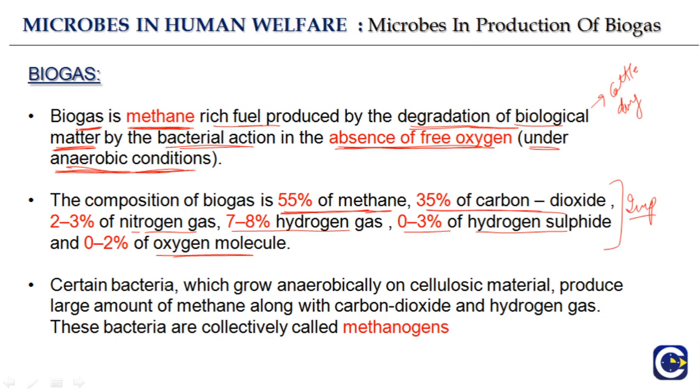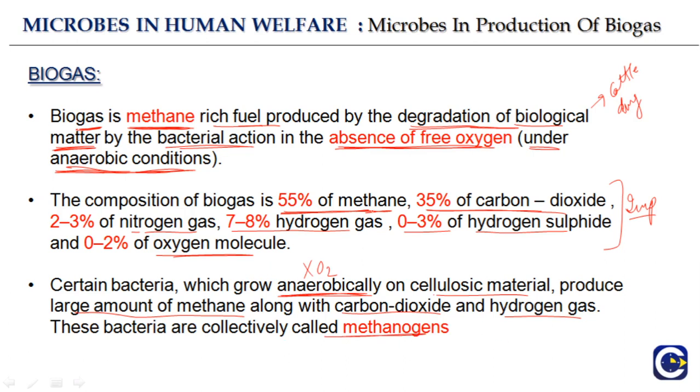Certain bacteria grow anaerobically, that is, without oxygen, on cellulosic material and produce large amounts of methane along with carbon dioxide and hydrogen gas. These bacteria are collectively called methanogens.